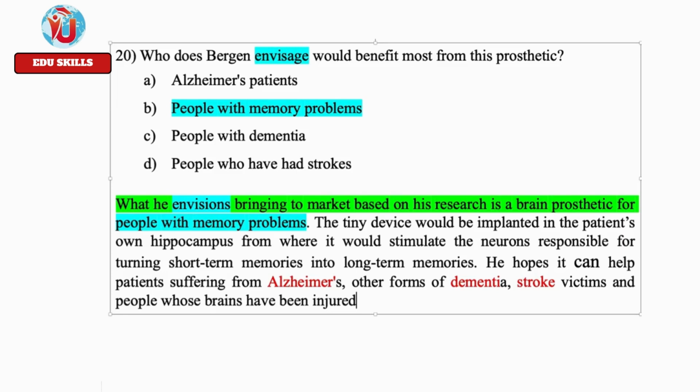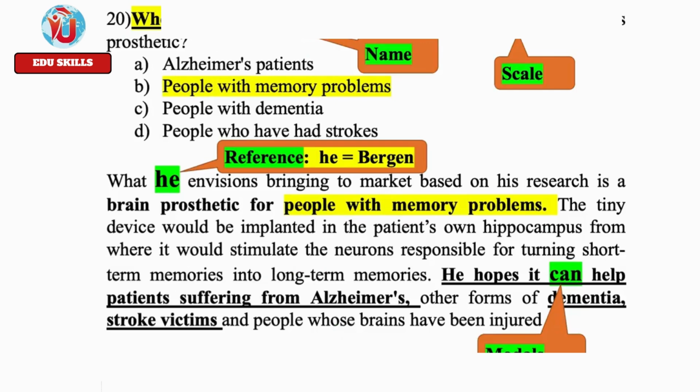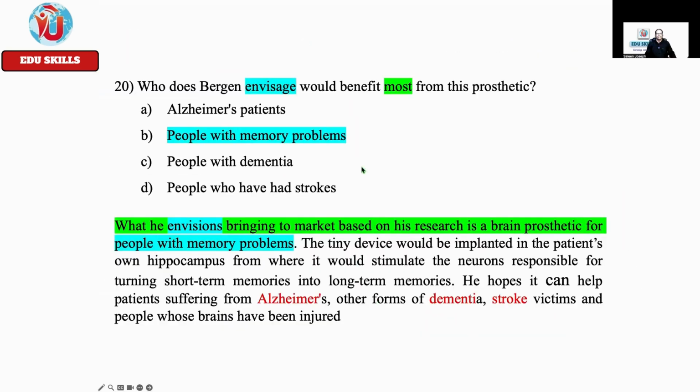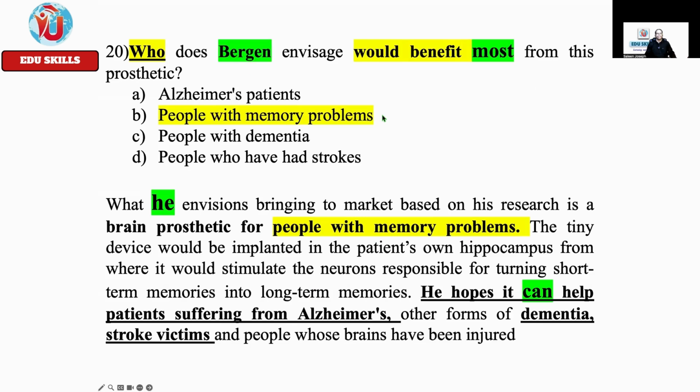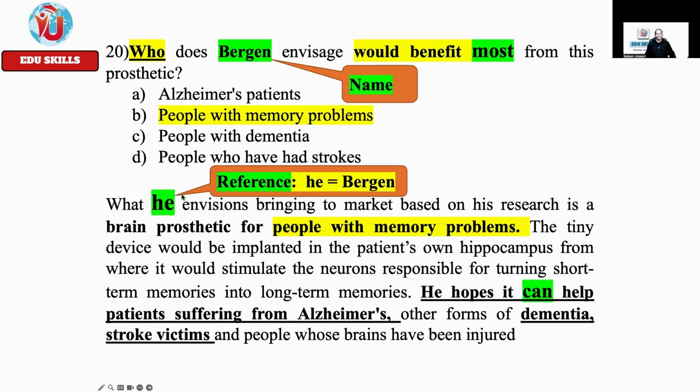Here you have most in the question stem. So you can just check. See. Envisage. Who does Bergen envisage would benefit most from this prosthetic? The name is there. Instead of the name, here it is given as he. There's connectivity in the C part: in the previous paragraph, they have given the name.